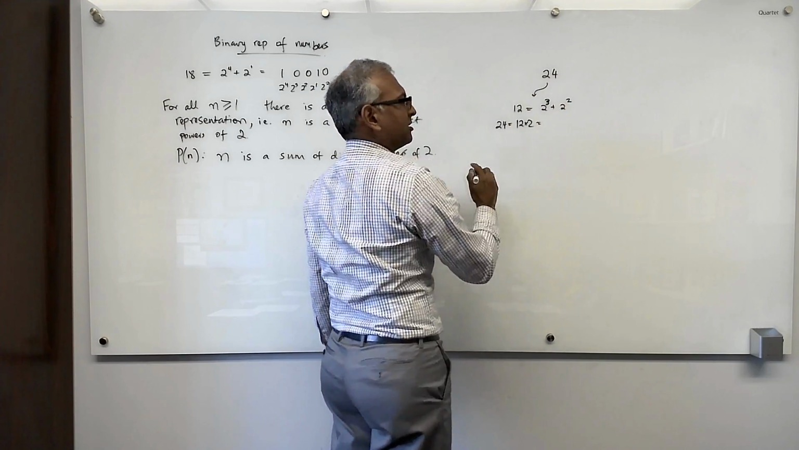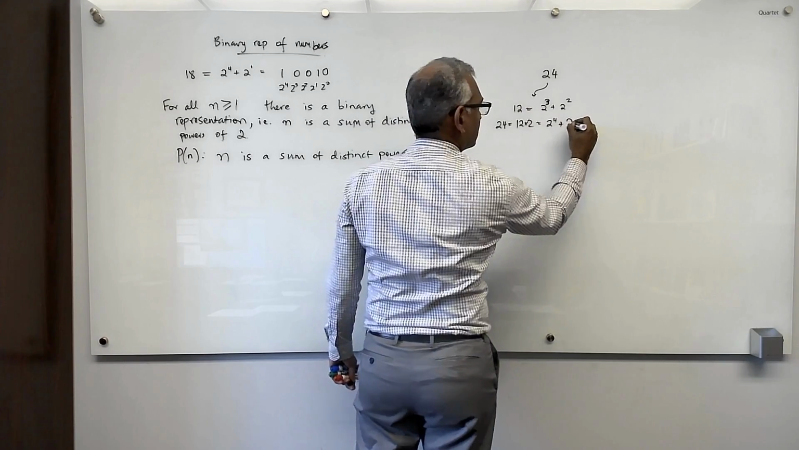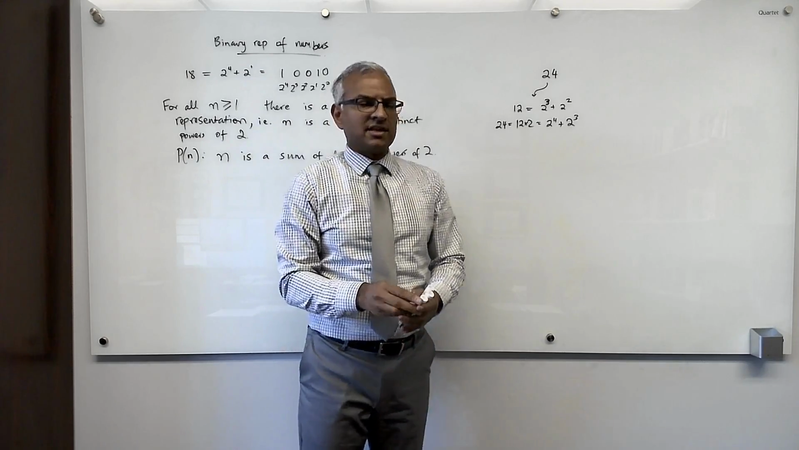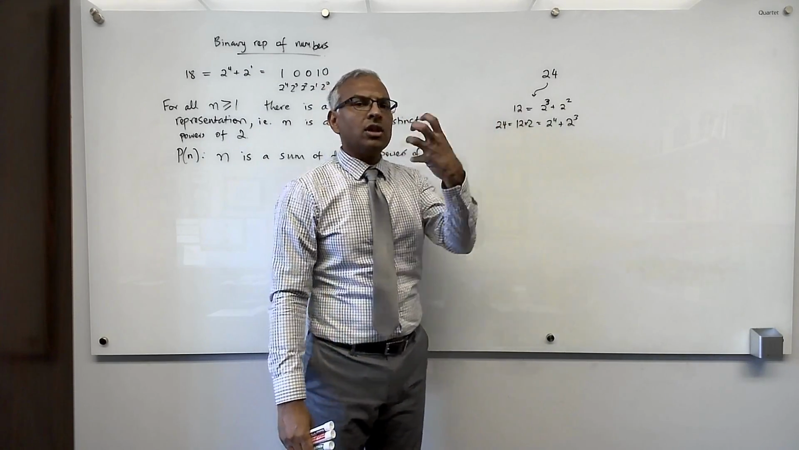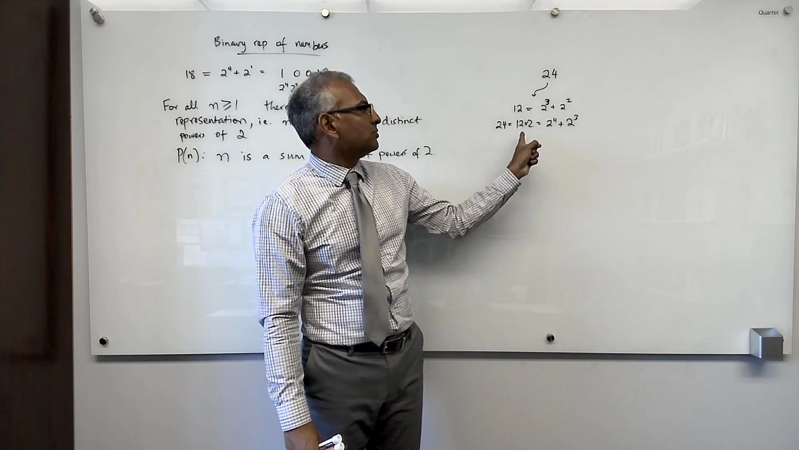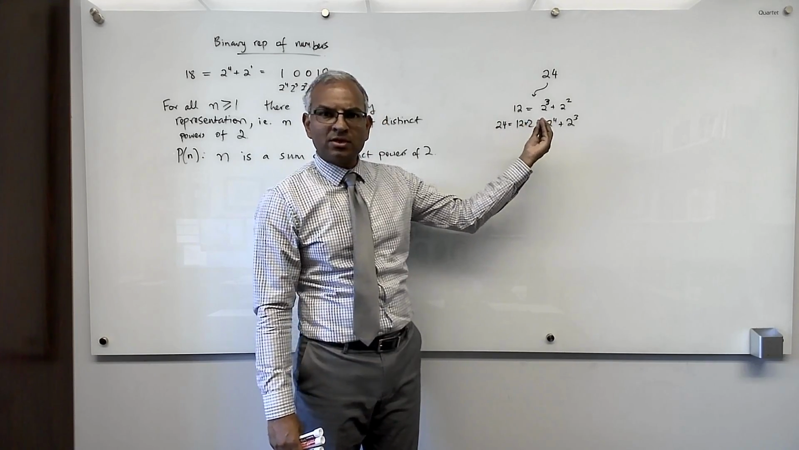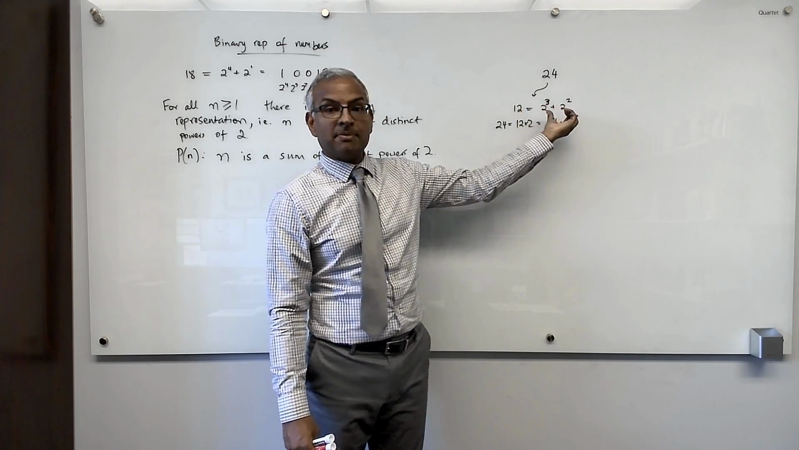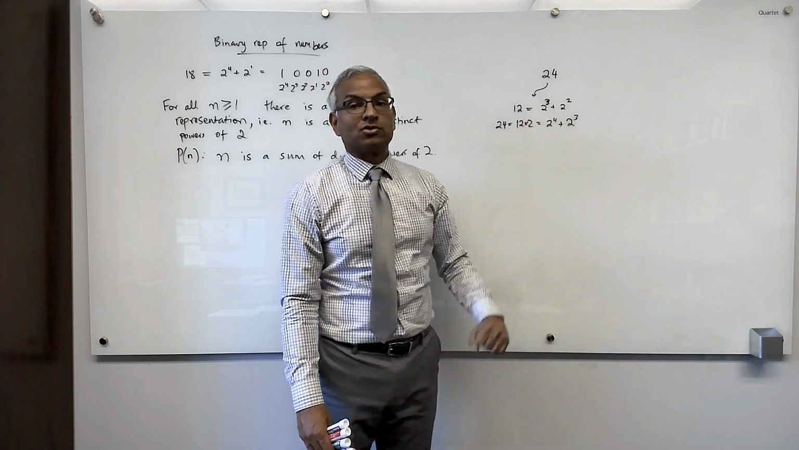So if I multiply each term by 2, I get 2 to the 4th plus 2 cubed. And there, 24 is represented as a sum of distinct powers of 2. And all I needed to do that was to know how to do it for 12. So if I could represent this smaller number 12 by a sum of distinct powers of 2, I can do it for 24.